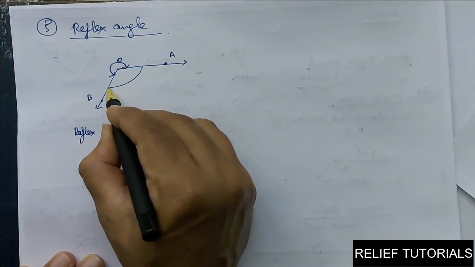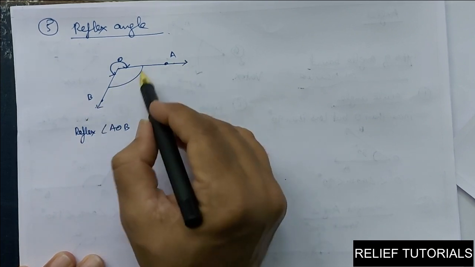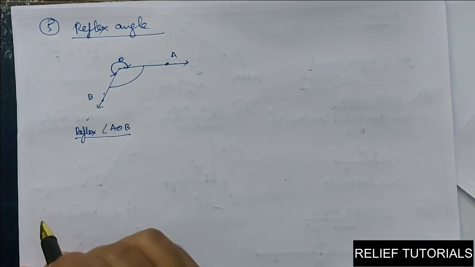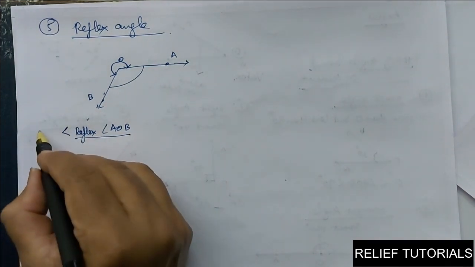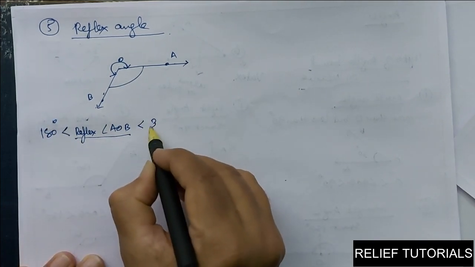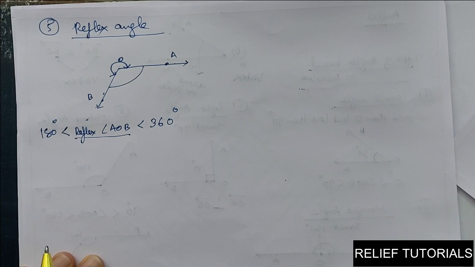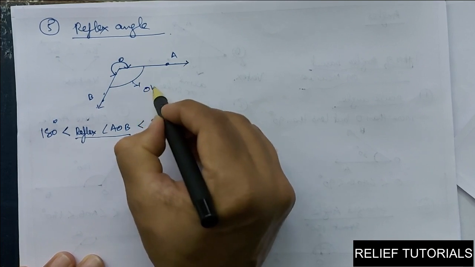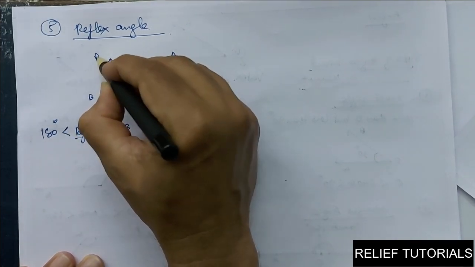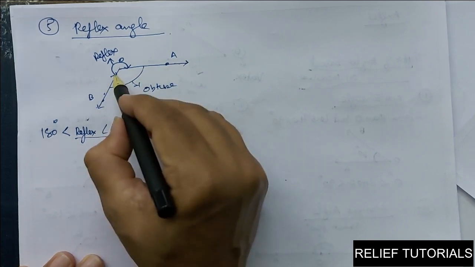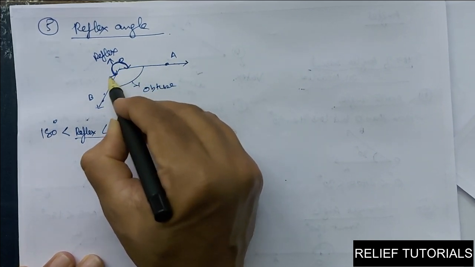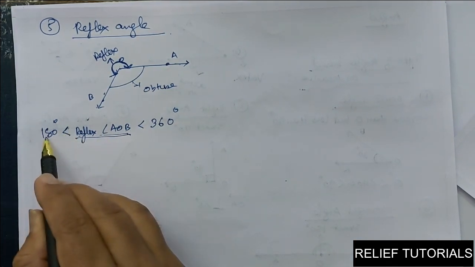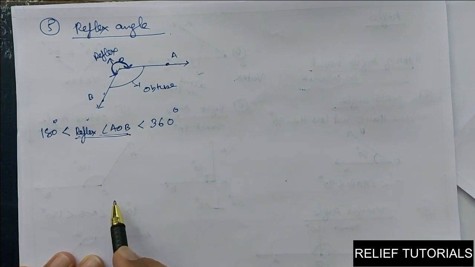Because this can also be angle AOB, but that is an obtuse angle. So I have to mention reflex angle AOB in order to avoid confusion. Remember, this is obtuse, whereas this is reflex. Our reflex angle AOB is this angle. Clear? Its measure is greater than 180 degrees and less than 360 degrees.